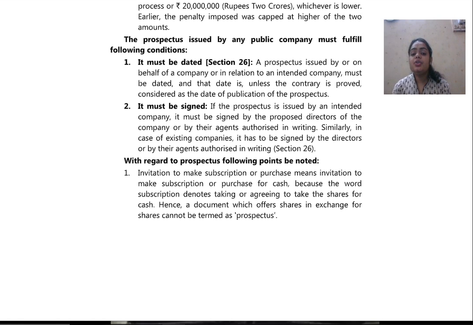It means that whatever shares or debentures are to be purchased shall be purchased in cash, and they shall not be taken in exchange for shares or in exchange of debentures. So only when it is taken for cash shall it be termed a prospectus.